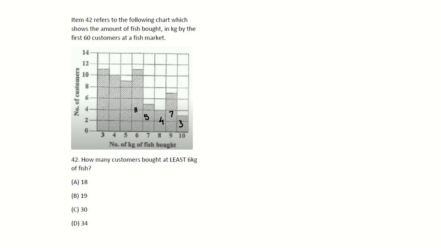So now we know that when you add all of this up, it is going to be 30. 7 and 3 is 10. 10 and 9 is 19. 19 and 11 is 30. So how many customers bought at least 6 kilograms of fish? 30. C. C would be your answer for this question.